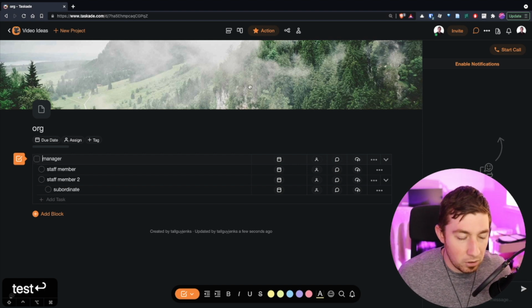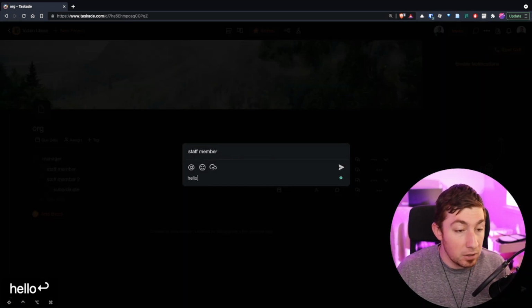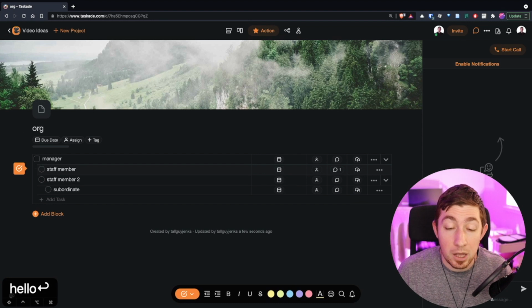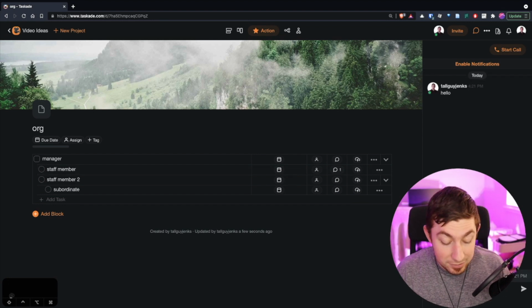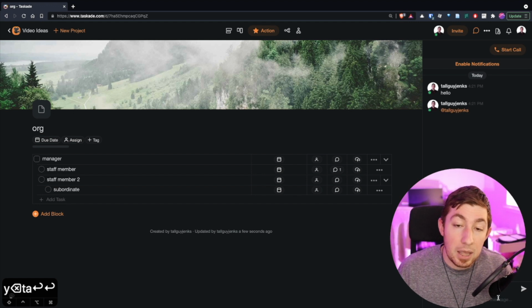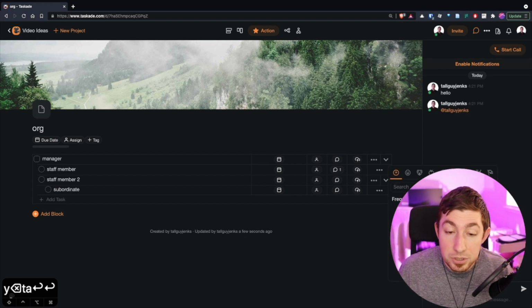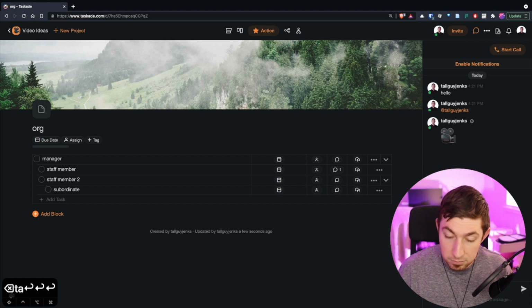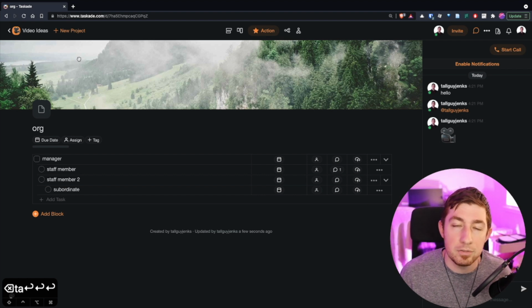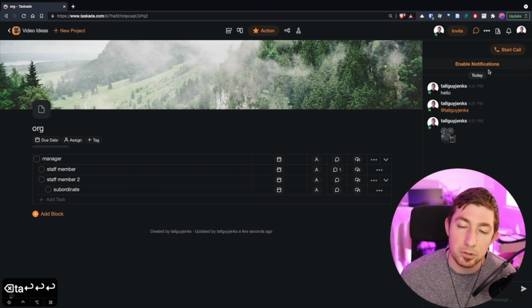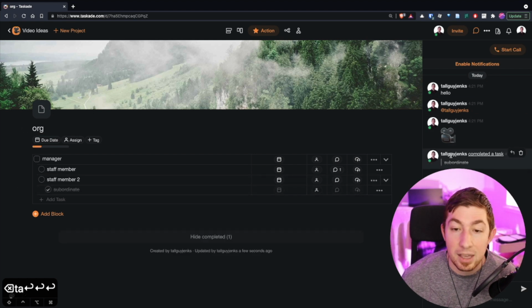And as you've already seen, all of the collaborative nature of this application, I have the ability to leave comments. I can actually tag people in those comments. I can talk to the chat. I can tag people here. And I can even use Markdown in here. I can use emojis in here. Bam. I can upload files. I can have a video call, like tons of collaboration. And we can also enable notifications, because you've seen me complete a task. It actually updates the chat with project updates, so you can see and get notifications on what things are actually happening in the projects that you care about.